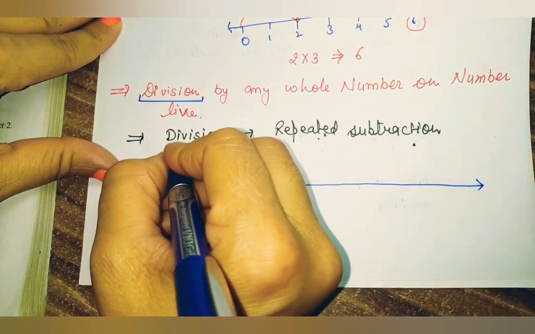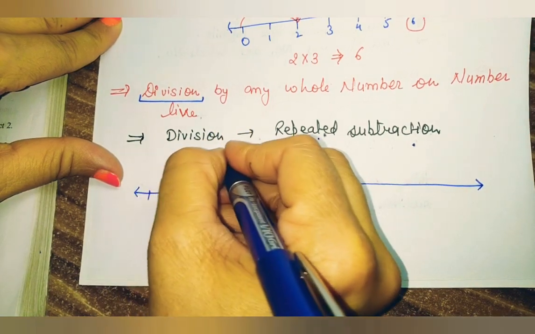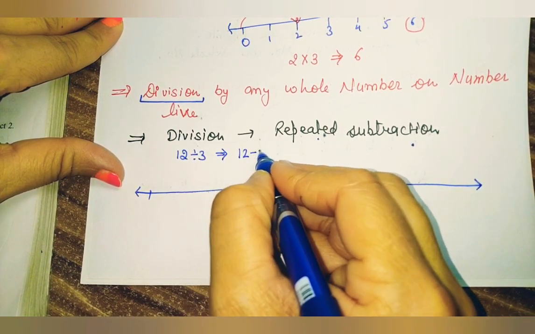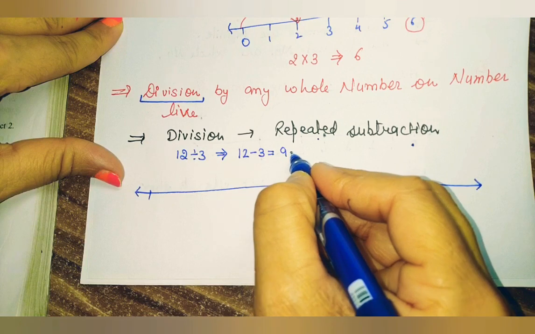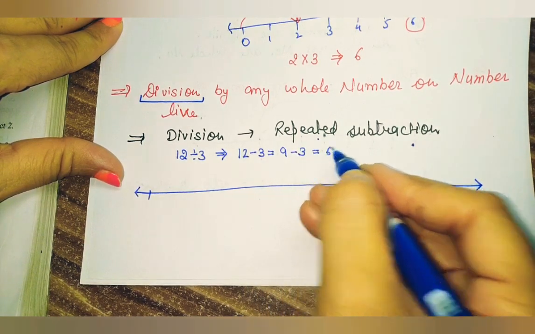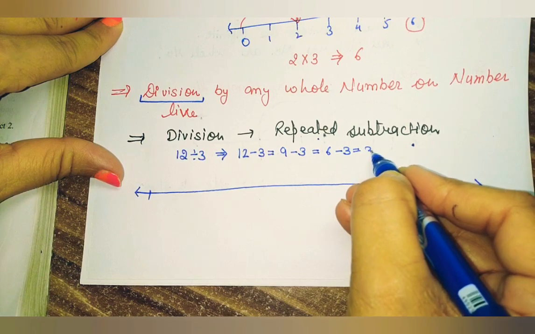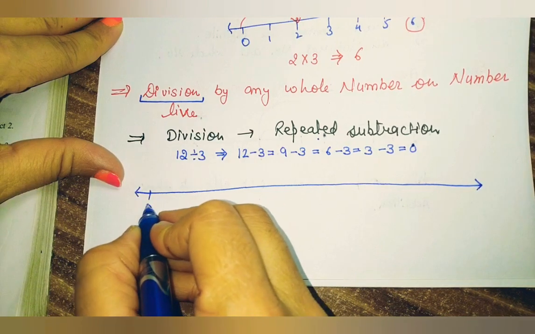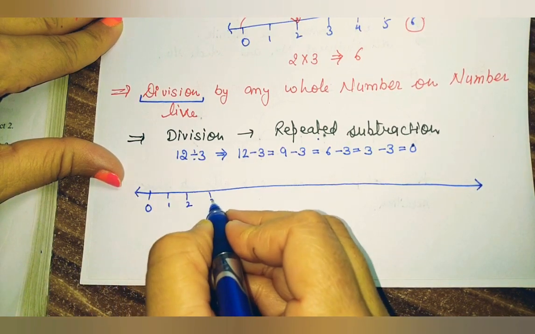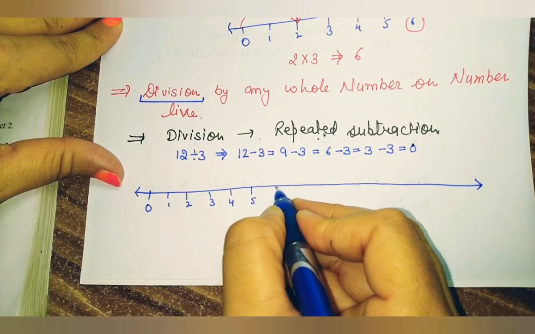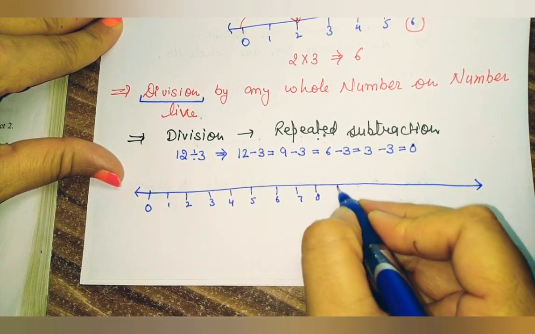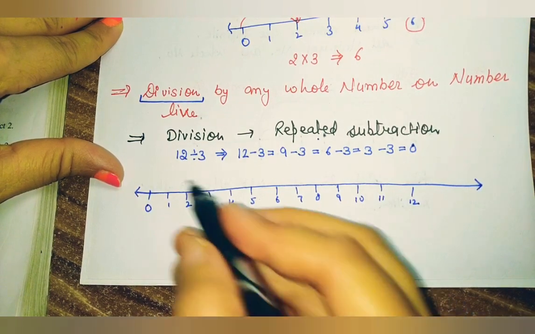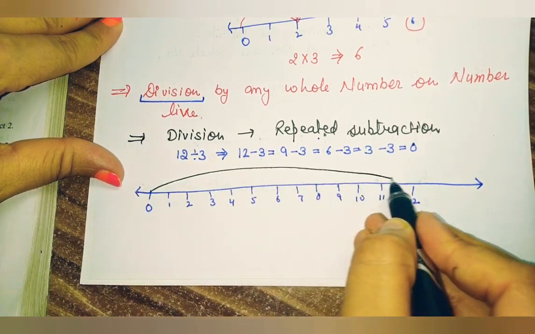My question is 12 divided by 3. So how many times can I subtract 3 from 12? One time I get 9. Second time 6. Third time 3. And the last time I get 0. So same process: 0, 1, 2, 3, 4, 5, 6, 7, 8, 9, 10, 11 and 12. First of all I have to move directly to 12 to show the number.